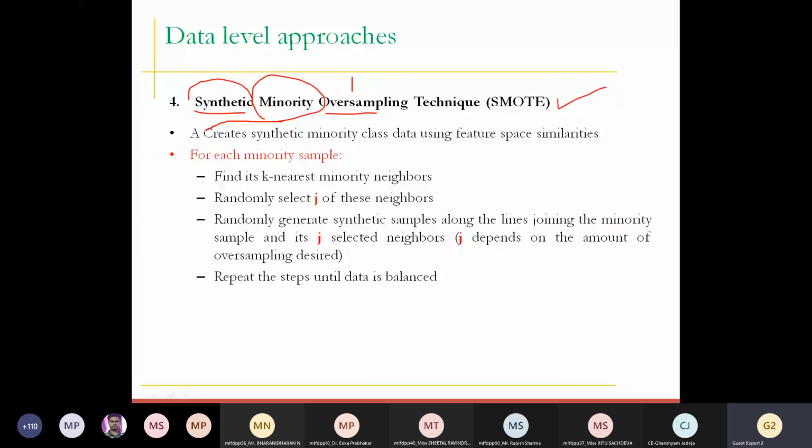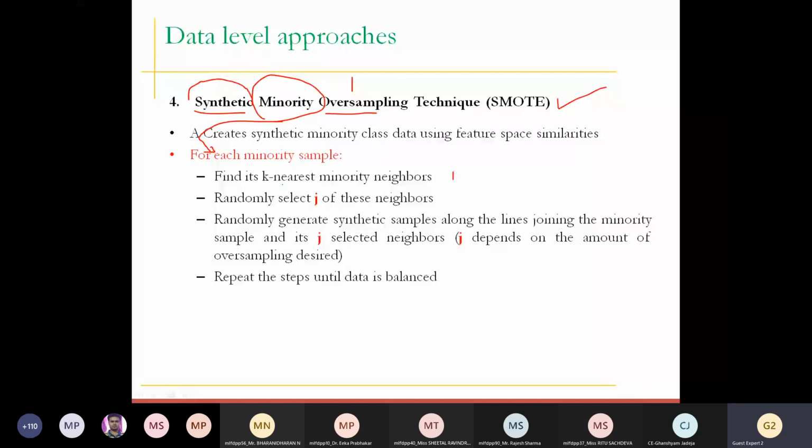So what does the SMOTE technique do? It basically uses every sample of the minority class. For each sample, the first step is that it finds the k nearest minority neighbors. Whatever value of k you choose depends on the number of samples that you want to generate. This is very important. Suppose I would like to increase my samples 20 times, so you need to select the k and j values accordingly. What is the j value? I'm going to tell you.